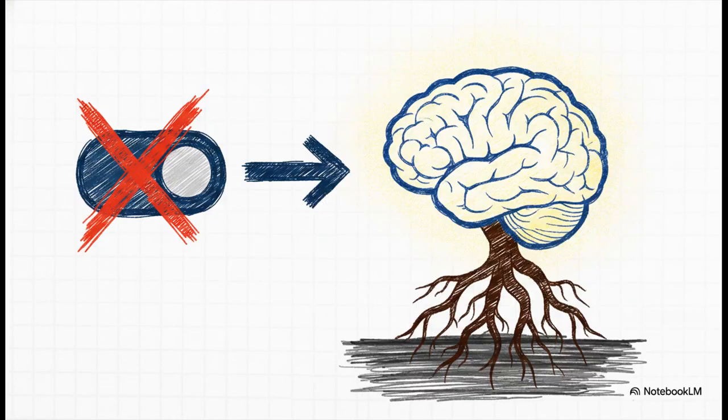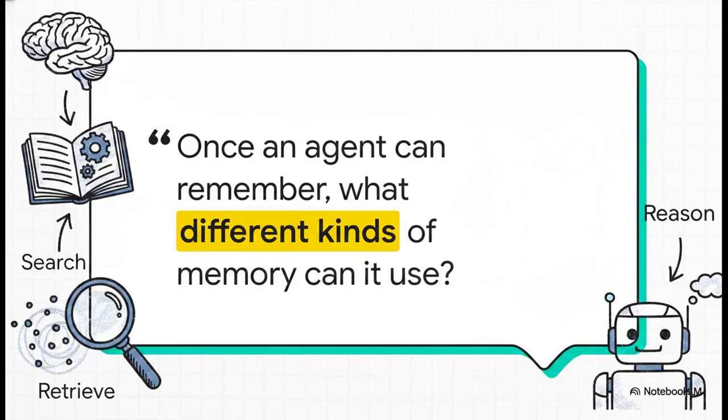And this leads us to our final takeaway. Memory is not just a feature. It is not a little toggle switch in a settings menu. It is the absolute foundation of intelligence itself. You see, memory is not what makes AI dangerous. It is precisely what makes it genuinely useful. It's the core mechanism that shifts an AI from being a very fast but very limited tool into a continuous system that actually learns. If memory is what makes an agent intelligent, then what happens when that agent can search, reason, and retrieve anything it has ever learned? That is exactly what we explore next.